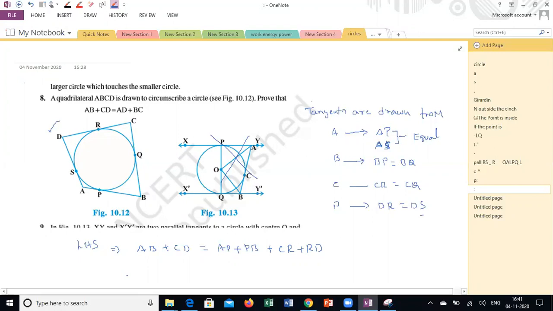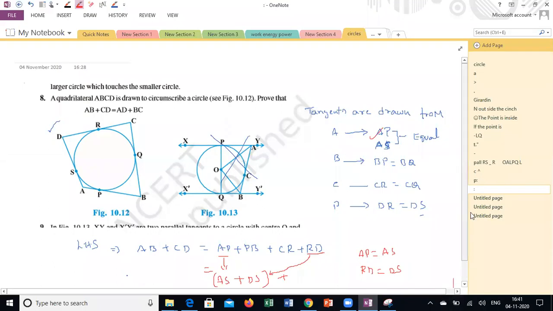I'm writing with different colors. This AP I can write as AS, from here. Yes, sir. AP is equal to AS and RD is equal to DS. So AS plus DS, I am taking as one combination. Clear what I'm saying?